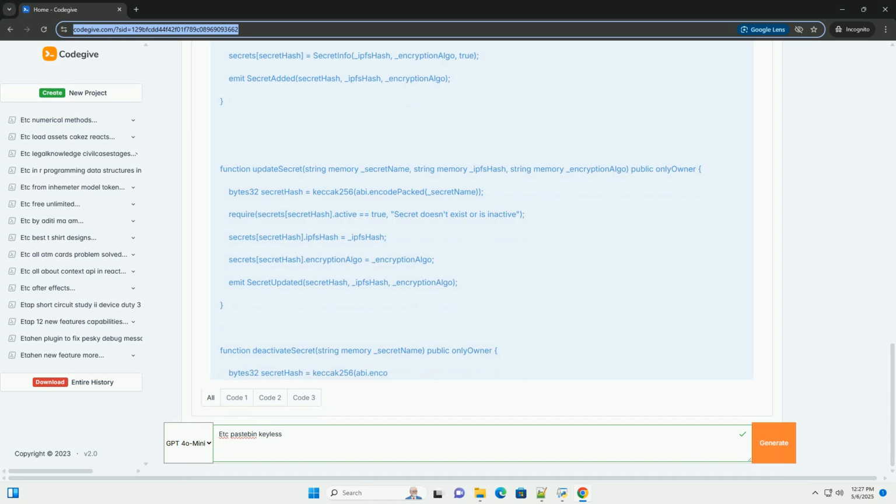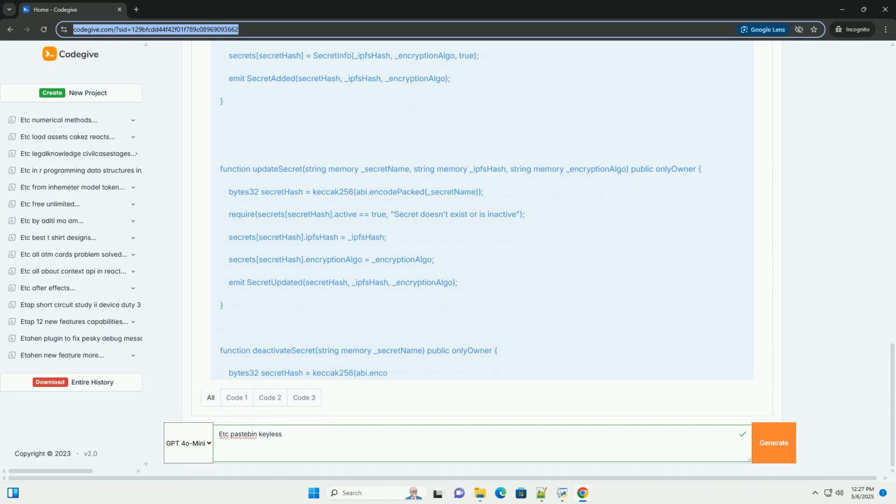2. Smart contract for access control. A smart contract acts as a gatekeeper. It defines the rules for who can decrypt and access the secrets. It stores crucial metadata, such as the location (IPFS hash, Swarm address, etc.) of the encrypted secret, the encryption algorithm used, and access control lists, ACLs.